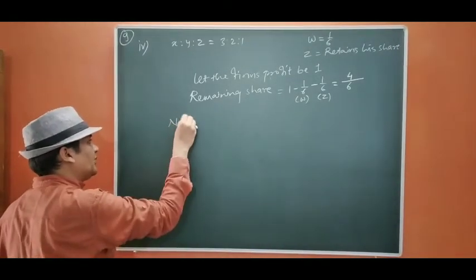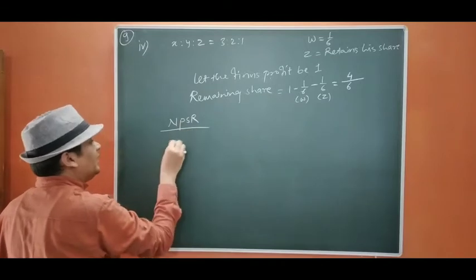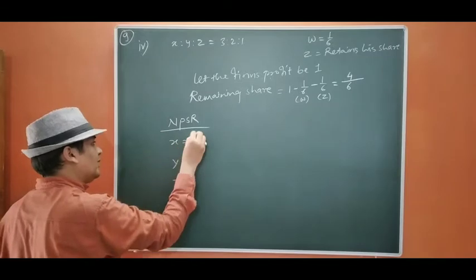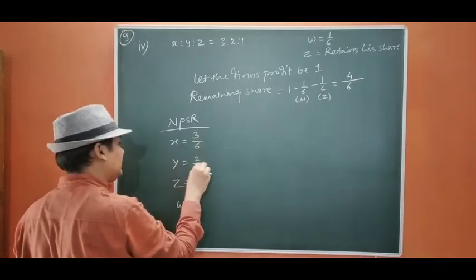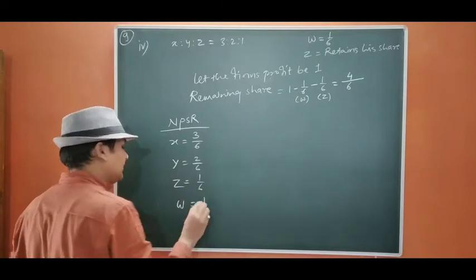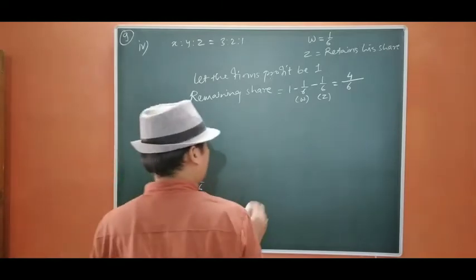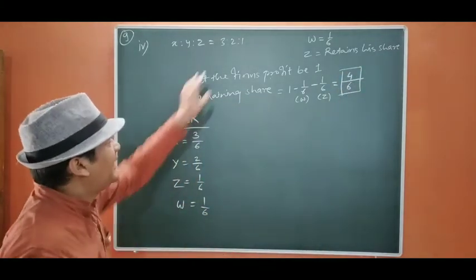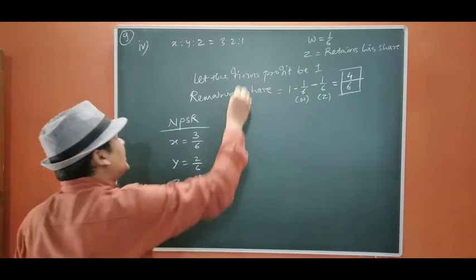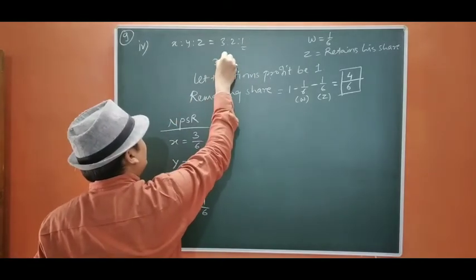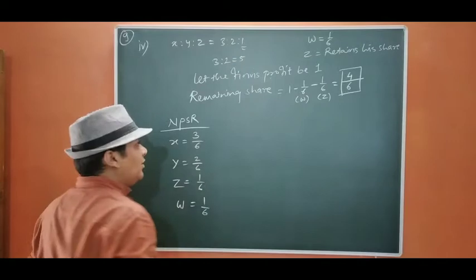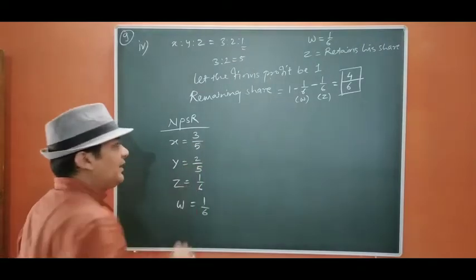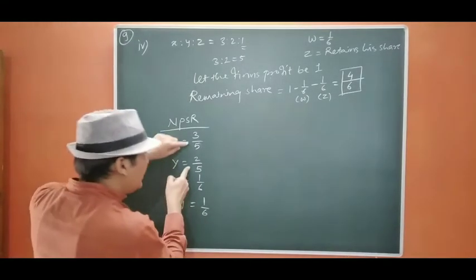So we are going to calculate the new PSR of X, Y, Z and W. 3/6, 2/6, 1/6, 1/6. Okay. Now this 4/6, generally we divide 3/6, but now Z is separated, so the share remains 3:2. That means 5. Only we are going to take here 3/5, 2/5. Okay, that you should remember. Otherwise you will make some mistake here.